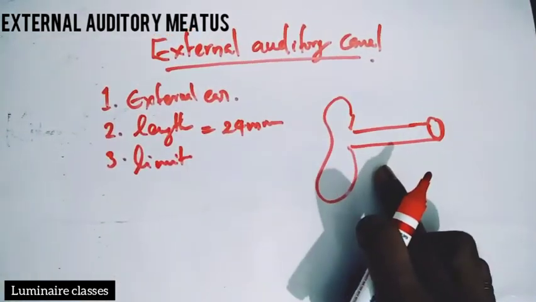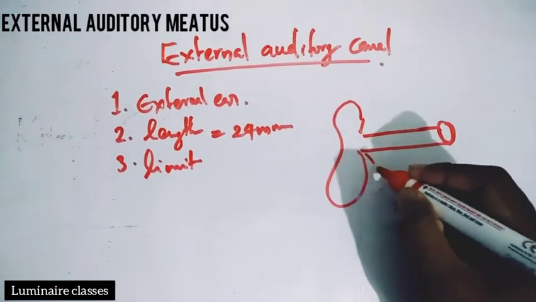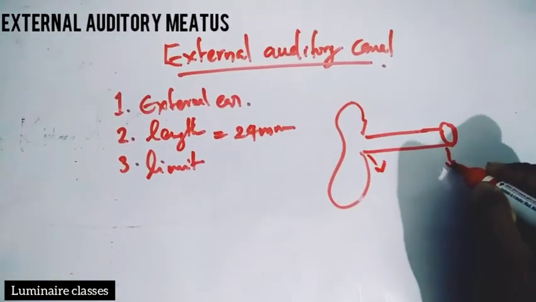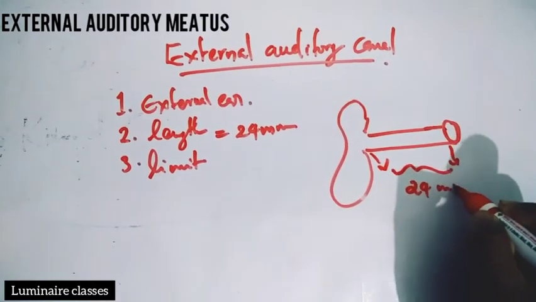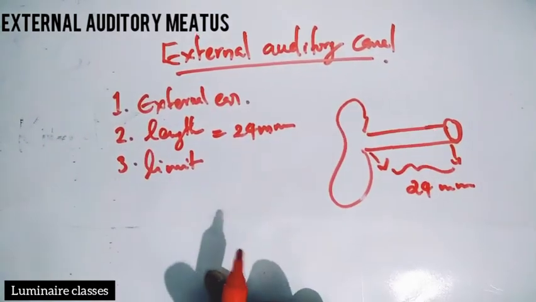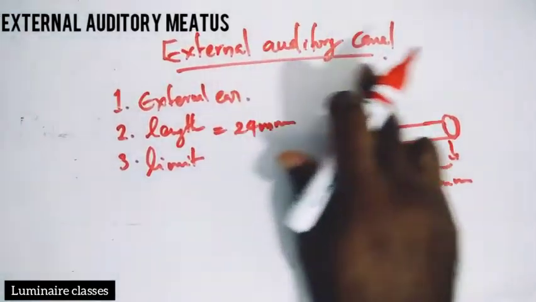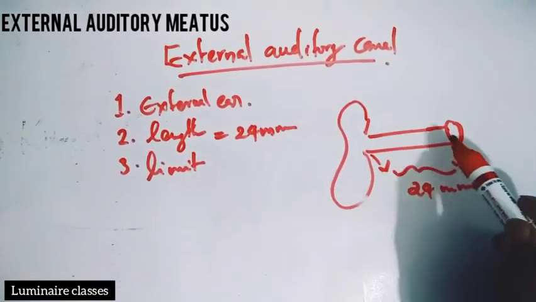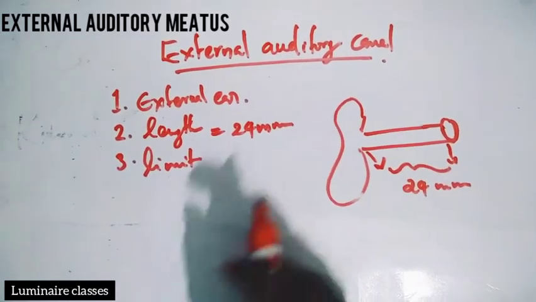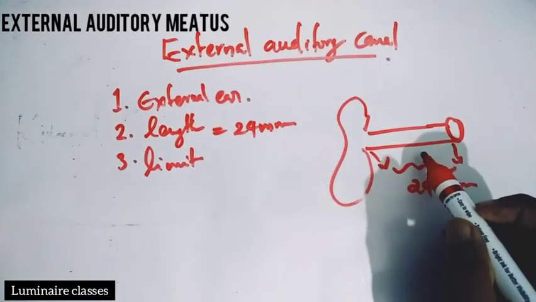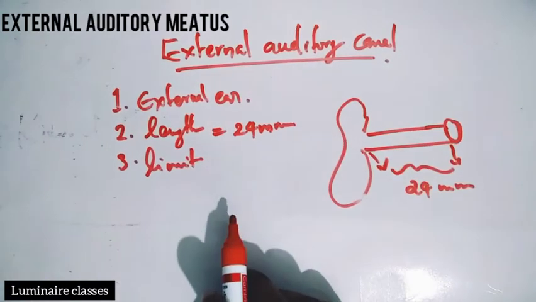So the third one is the limit. Limit of the external auditory canal is from the bottom of the concha to the tympanic membrane. So it constitutes 24 millimeter, and it is the second part of the external ear, right?